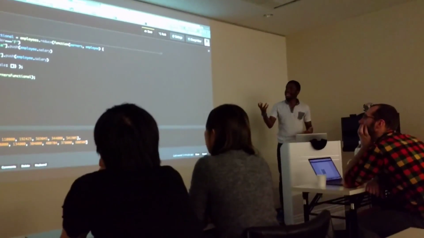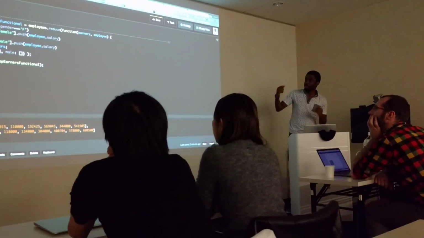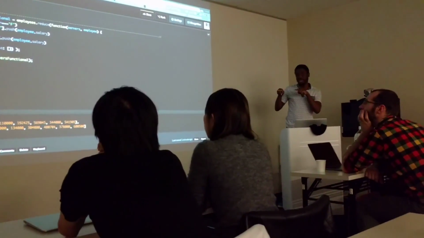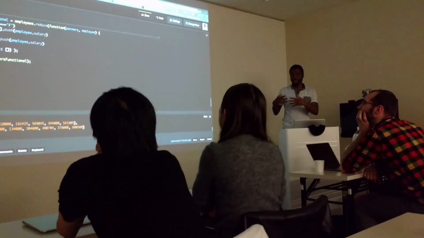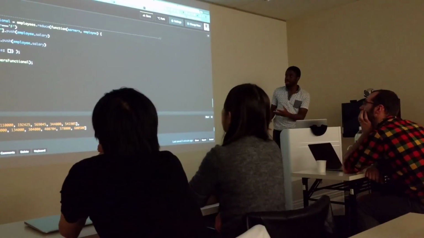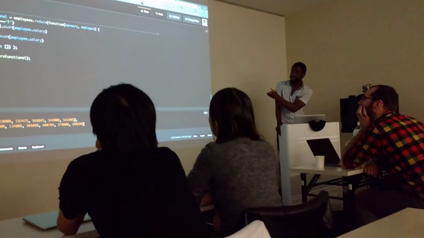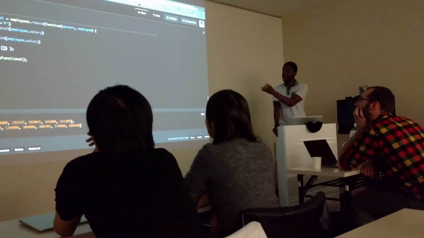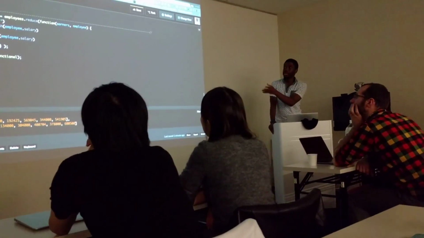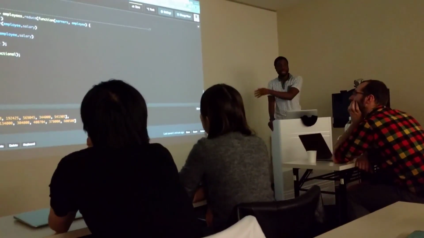I can also initiate the initial value. This comes as you learn about what reduce does. For the initial value, I give it an object that's got female and male, each with an empty array.